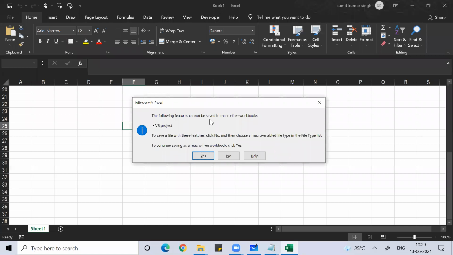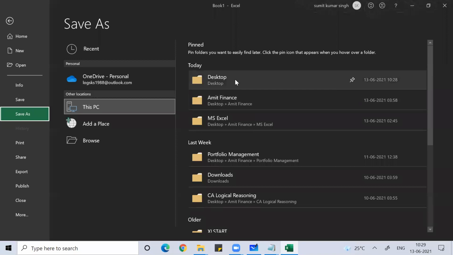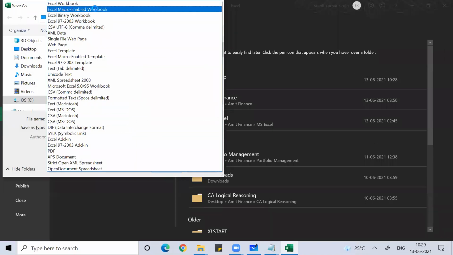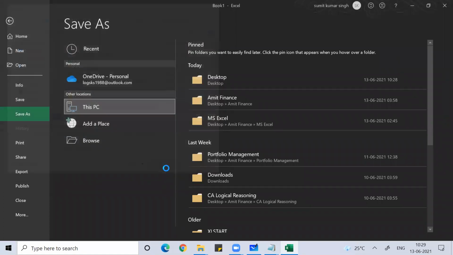It is showing that you are working on macros. So if you're working on macros, guys, you have to save it in a macro-enabled workbook format. I have saved in the normal Excel format, so now it is requesting me to save it as an Excel macro-enabled workbook. I said save.